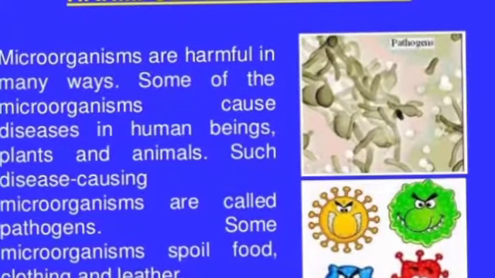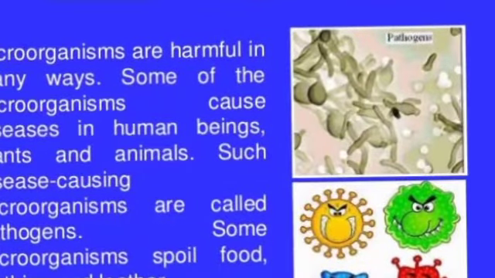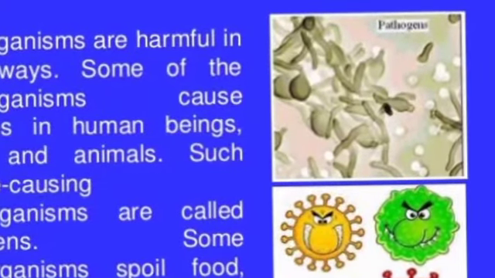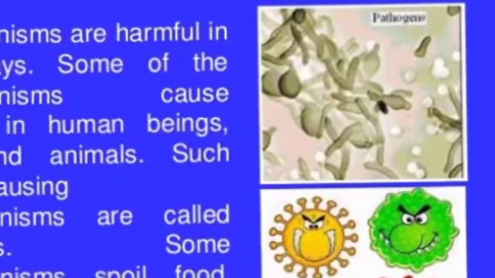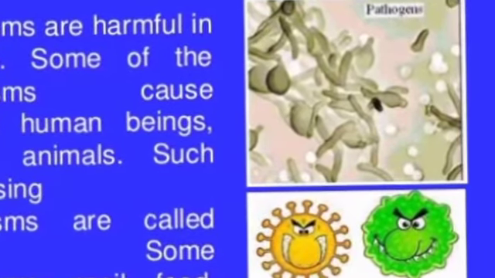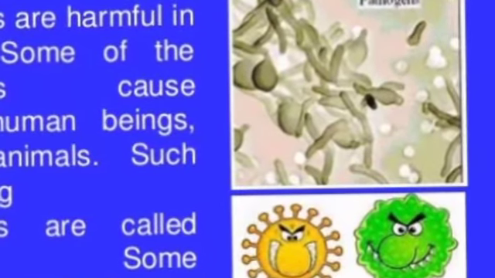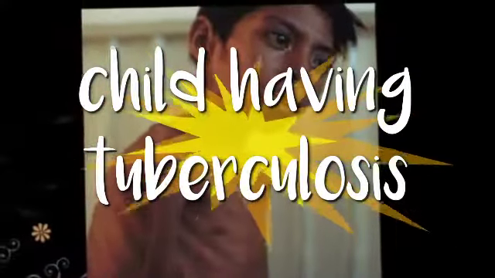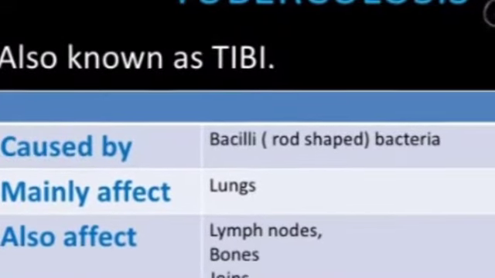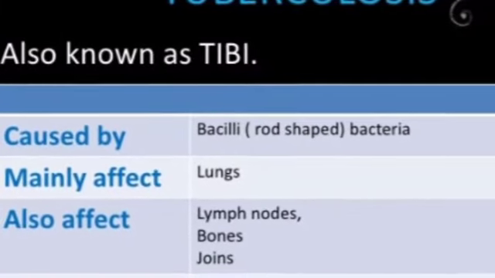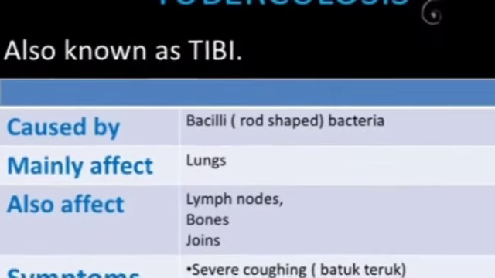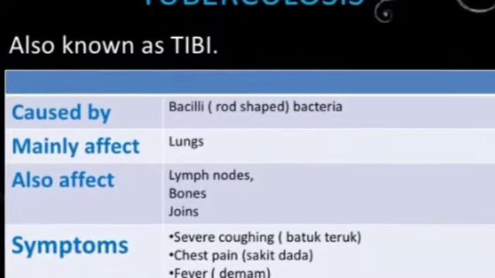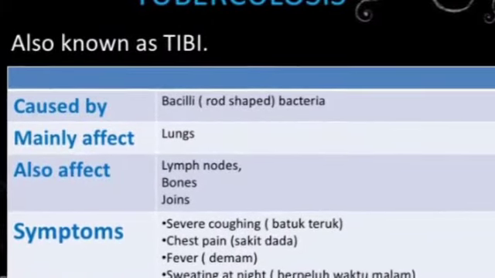Now let's see some human diseases, their causative organisms, mode of transmission and preventive measures. Tuberculosis. It is a bacterial disease. Its causative organism is bacteria and its mode of transmission is air. Preventive measures: vaccination to be taken at suitable age and keep the patient in isolation. Usually it affects our lungs, our lymph nodes, bones and joints. Severe cough and chest pain are the usual symptoms.